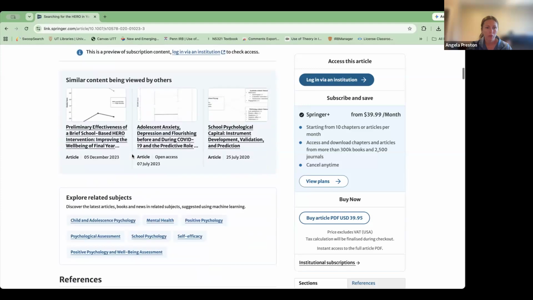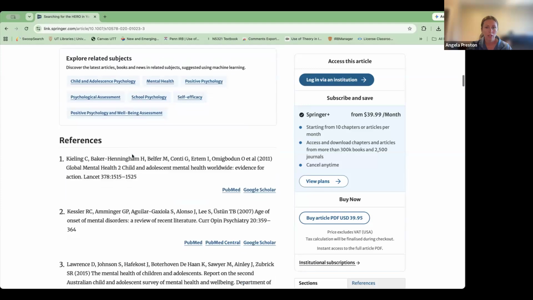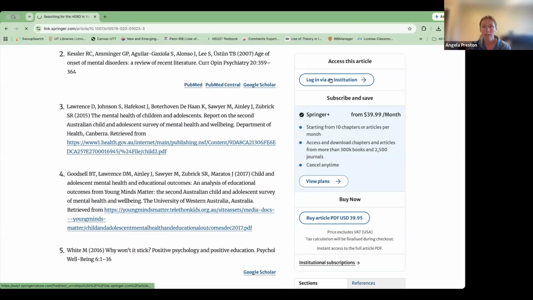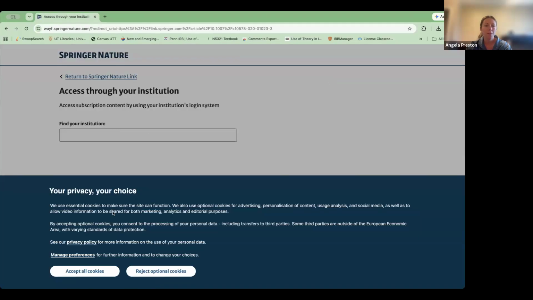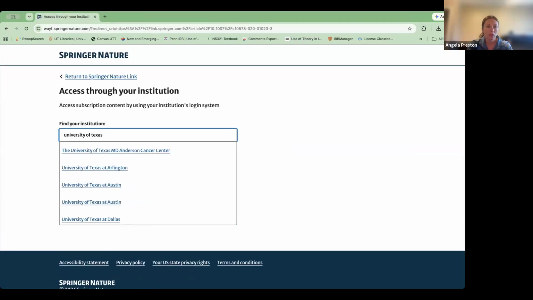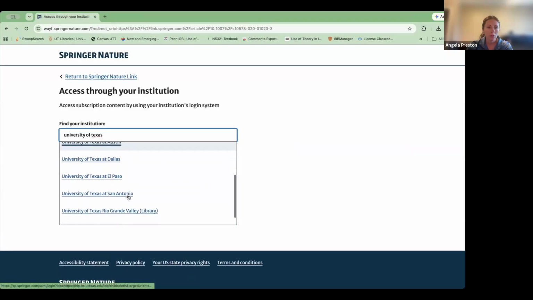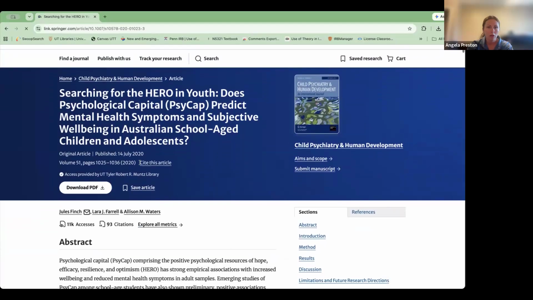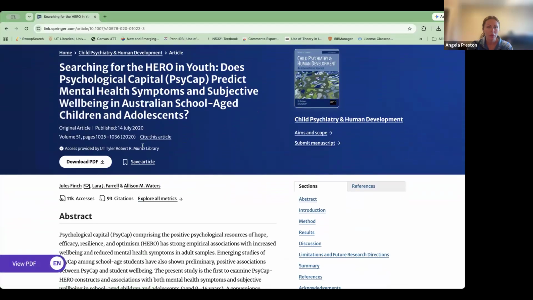Okay. So this is a preview of subscription content. Look, it's asking me to pay for it, all the things. So let's see if I can log in via institution, cookie message, find your institution. So here we are. Boom. And look at that, access provided, and it shows the university library there.